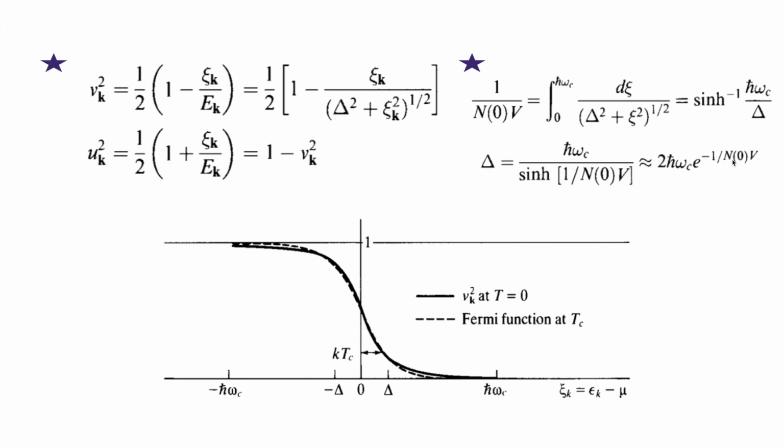So one thing to notice here is this plot. This is the plot of the Vk square. Okay, so we know that this is the plot of the Fermi function, right? This Fermi distribution function.